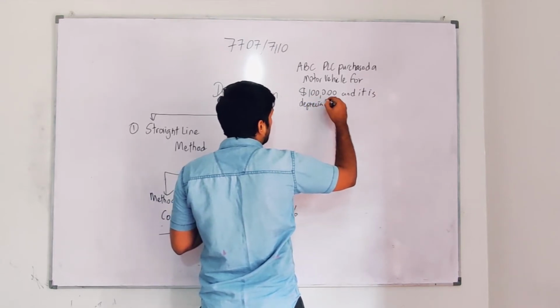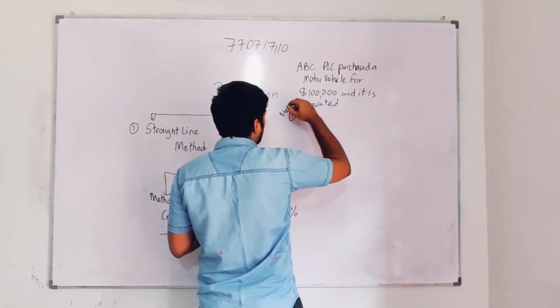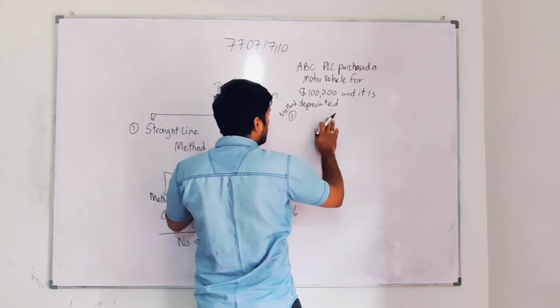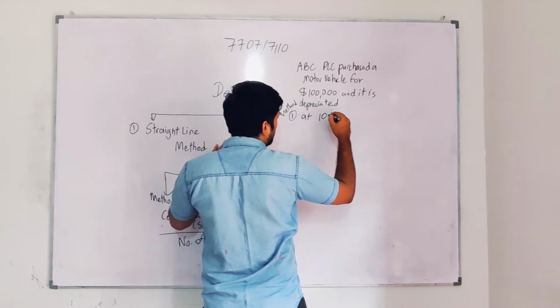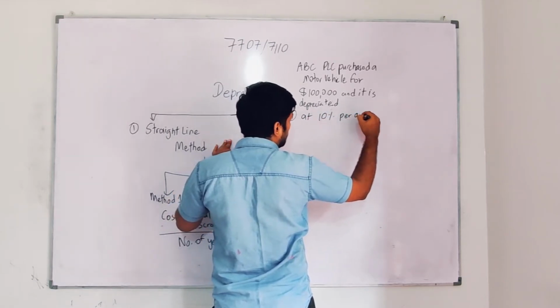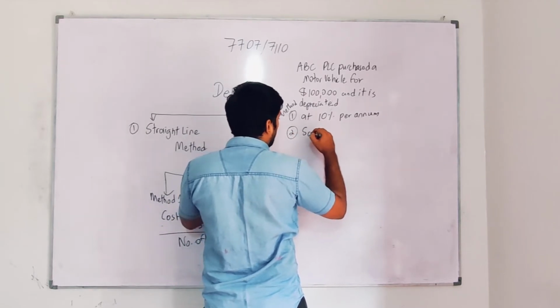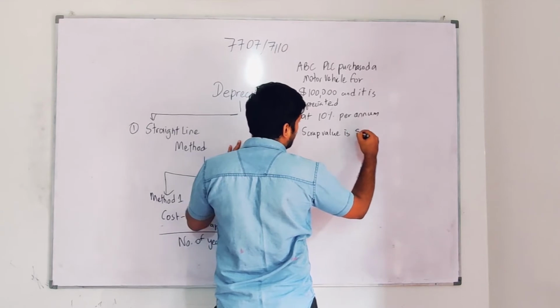Method 1: depreciated at 10% per annum, so this is the percentage basis. Or for the second method, you can take the scrap value is 20,000.